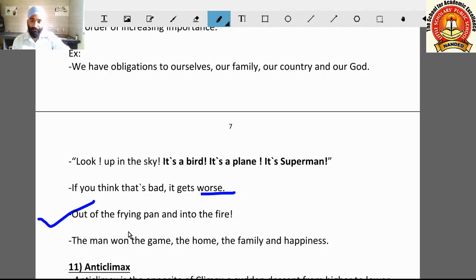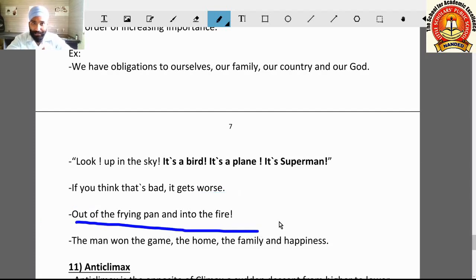This is a proverb. Out of the frying pan and into the fire means आसमान से गिरे और खजूर में अटके. The same figure of same proverb is there.